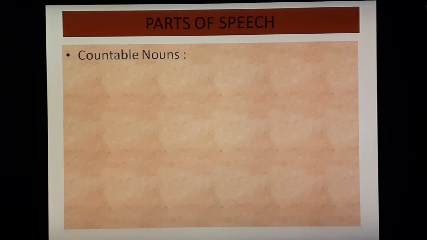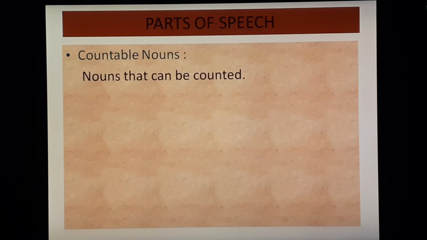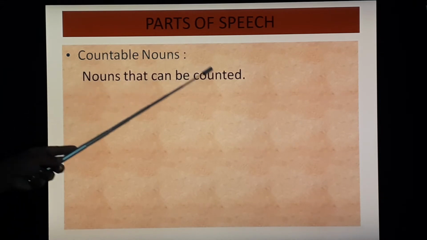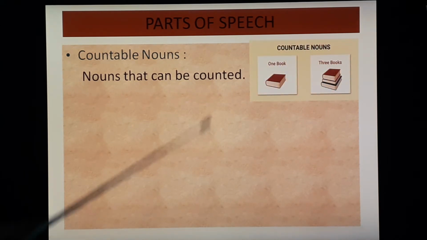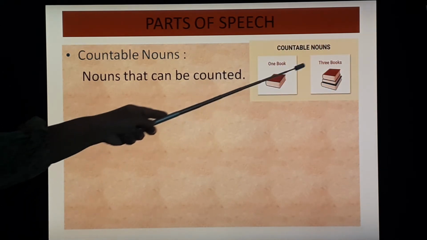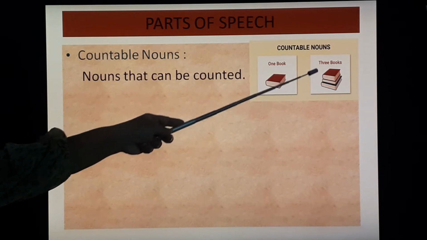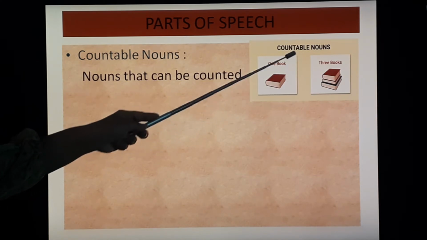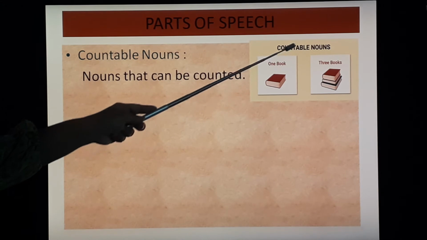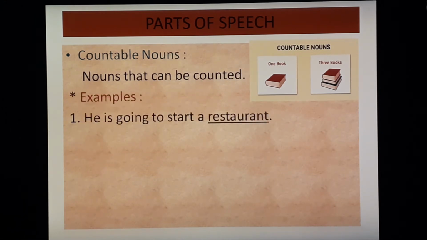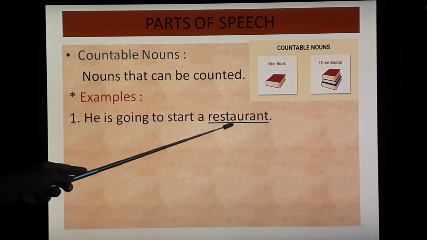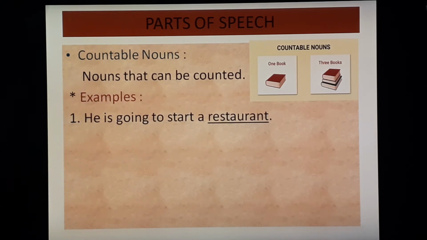Let's see countable nouns first. Countable nouns means nouns that can be counted. See here, one book and three books, 1, 2 and 3, we can count these books. That is why this is called a countable noun. For example, he is going to start a restaurant. So restaurant, that is a countable noun.